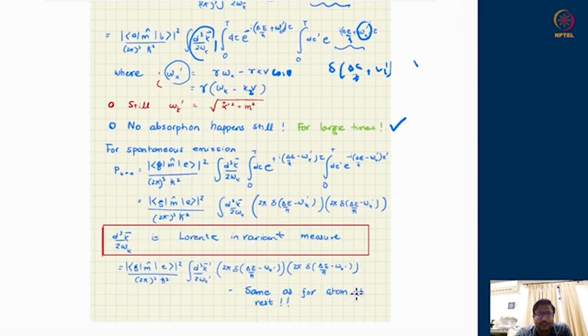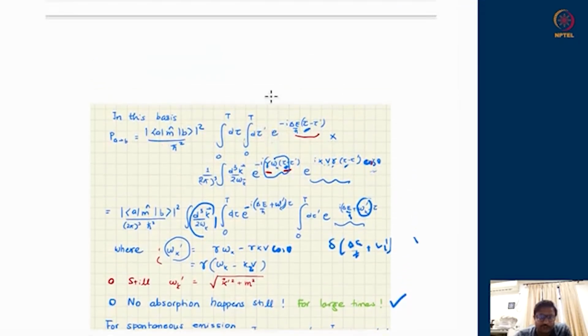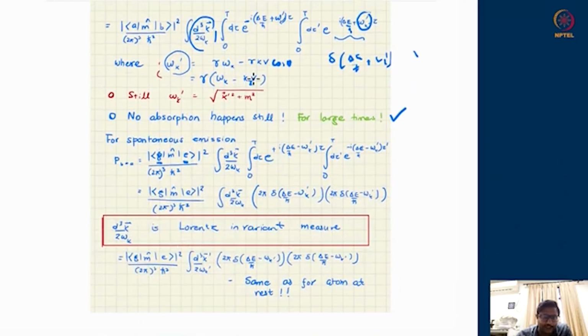Now what about spontaneous emission? Suppose the atom itself is initially in the excited state, and then we are trying to compute the probability of going into the ground state through the vacuum fluctuations. Remember, this time the atom perceives the vacuum fluctuation slightly differently through the change in the mode function. What will happen? The delta E term will flip a sign, because when we are looking for spontaneous emission, a minus sign gets replaced by plus. So the integrals appearing over here will just have the overall delta E term flip a sign, and all other terms will remain the same.